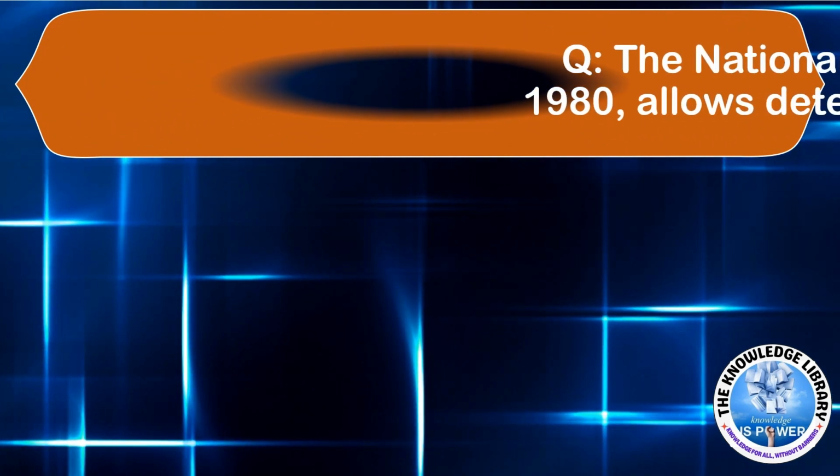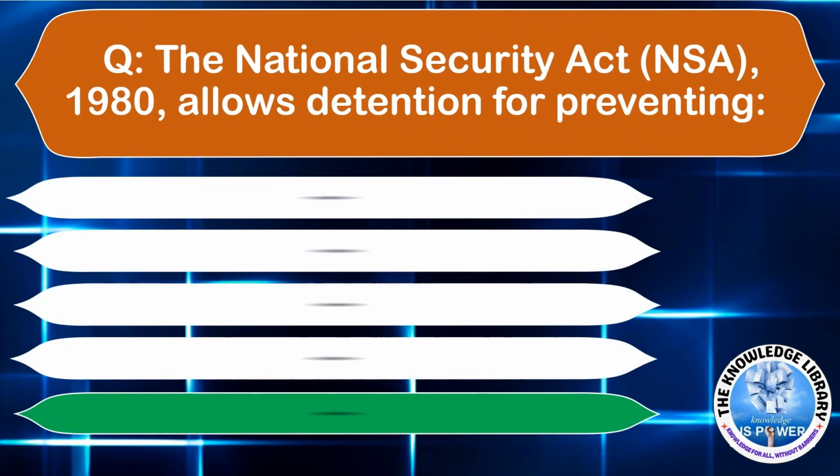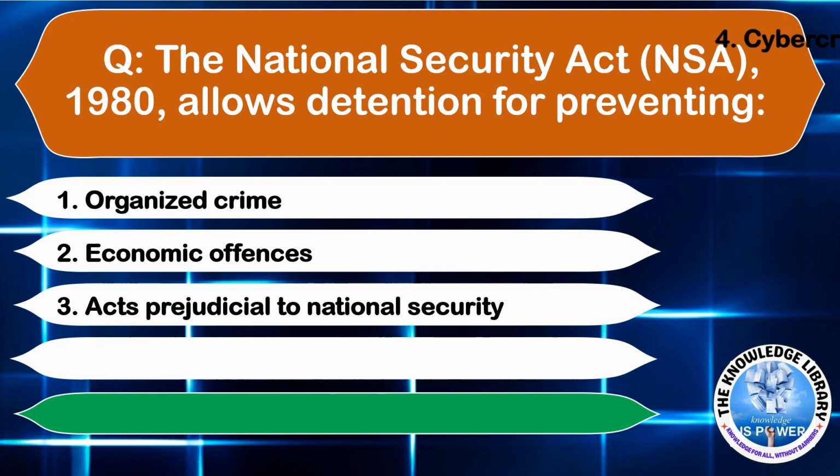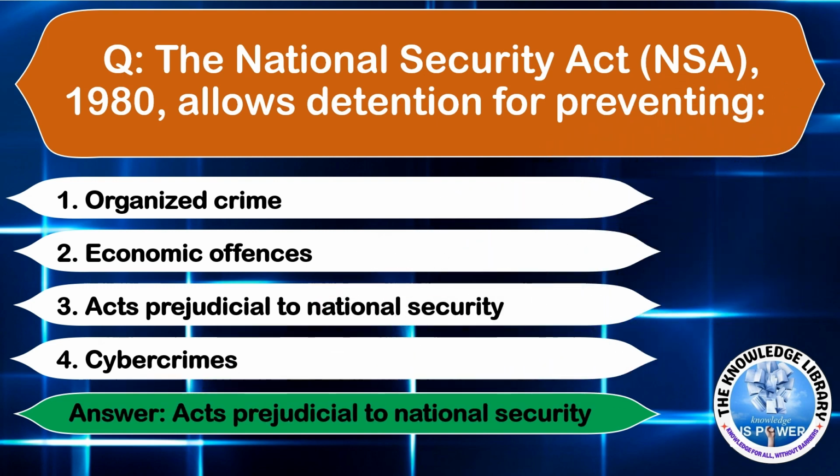The next question is, the National Security Act 1980 allows detention for preventing option A, organized crime. Option B, economic offences. Option C, acts prejudicial to national security. Option D, cyber crimes. Answer is option C, acts prejudicial to national security.